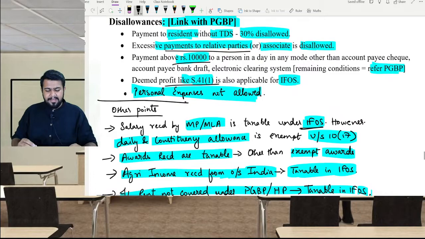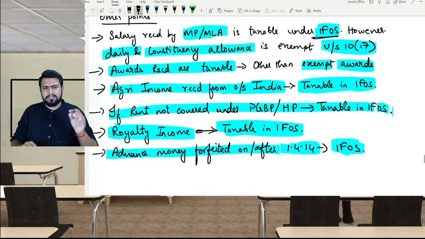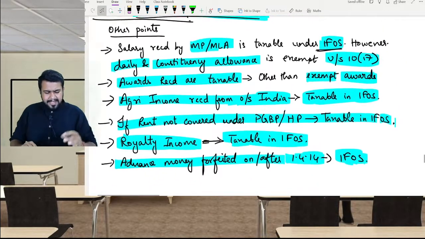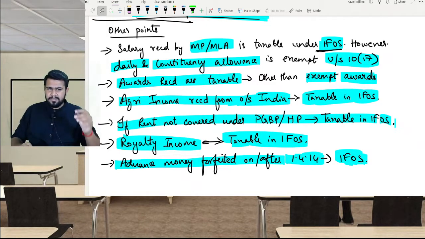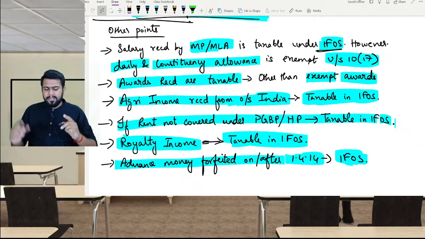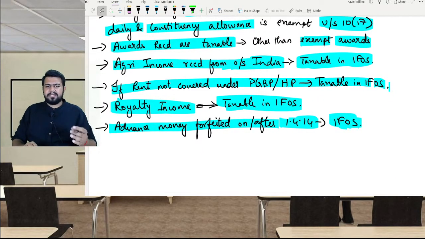For example, if any bad debts related to income from other sources have been recovered, then it will be taxable under income from other sources, and personal expenses are not going to be allowed under income from other sources also. Then there are some other points. Salary received by an MP or MLA is not taxable under the salary head, it is taxable under income from other sources, and you should know that their daily allowance and constituency allowance is exempt. Also remember, this daily allowance and constituency allowance is not exempt if the new tax regime under 115BAC is chosen.